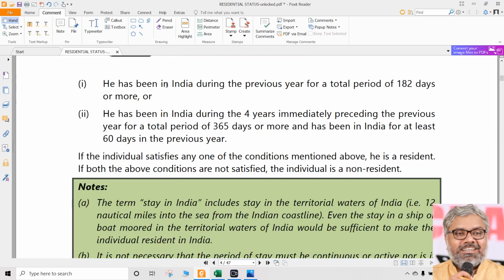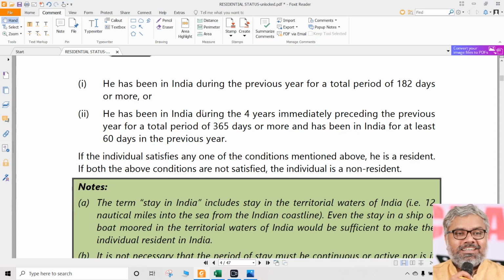So, what is this section 6(1) telling us? It is giving us 2 conditions. And when can we call a person to be a resident? When any person satisfies at least one of these 2 conditions. At least one, we said. What if somebody satisfies both, sir? Anyway, he will be resident. One is enough.